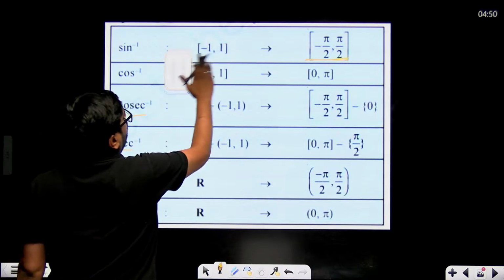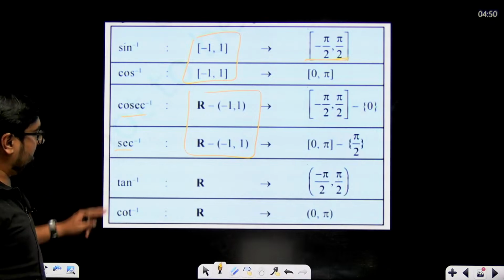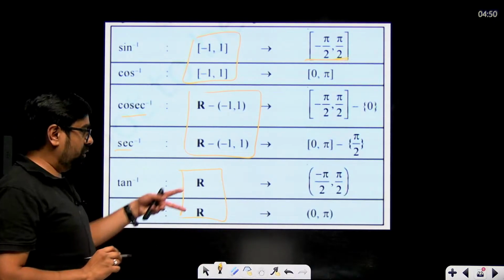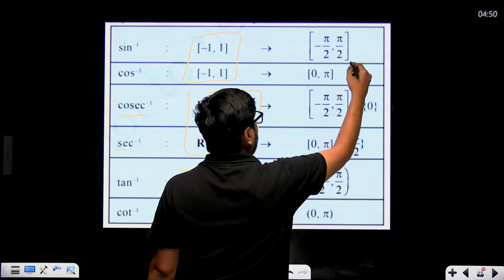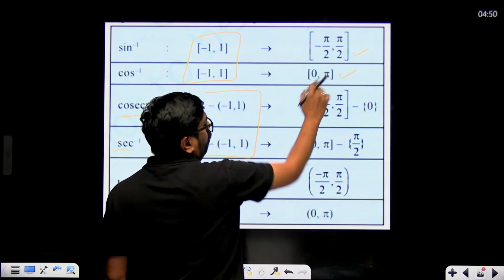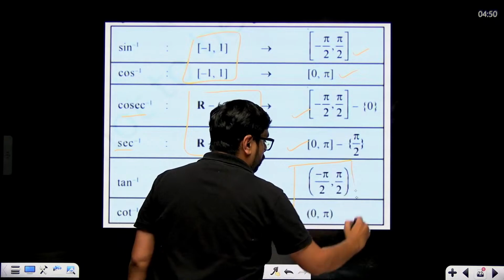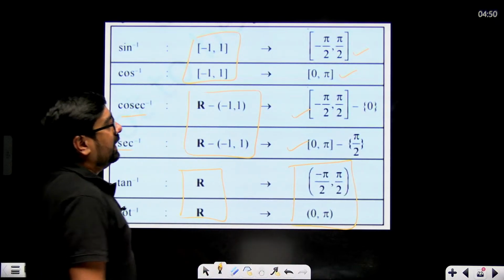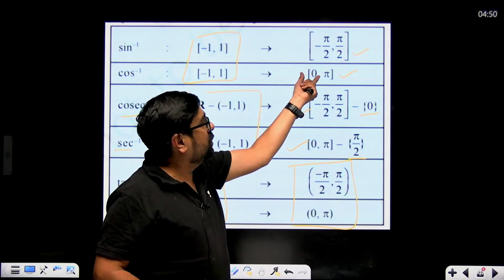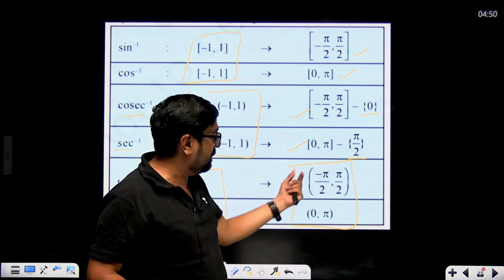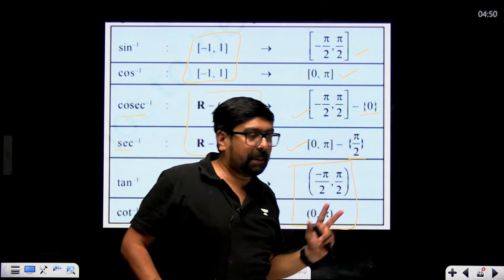Now if you want to remember these, they are going to be in couples, right? Sine inverse, cos inverse, cosec inverse, sec inverse, tan inverse, cot inverse. Your domains are coupled like this. Now for range, simply remember: -π/2 to π/2, 0 to pi. Here also -π/2 to π/2, 0 to pi, except π/2. Here except 0, here except π/2. Then -π/2 to π/2, 0 to pi again. In cosec 0 is not allowed, and in sec π/2 is not allowed.